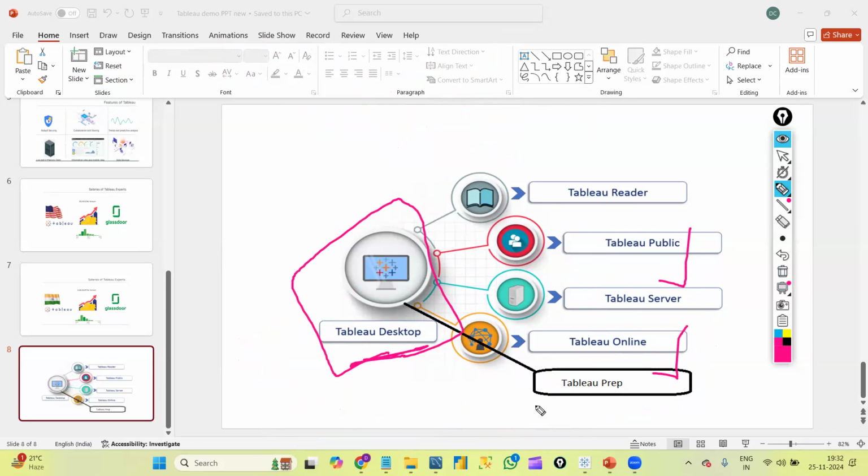This is about Tableau products. Next, we have one more product called Tableau public. This is something like Tableau desktop only. In Tableau public also we can create all the graphs, but the concept here is, to download or install Tableau desktop, we have only 14 days of free trial. We can use it freely for only 14 days.